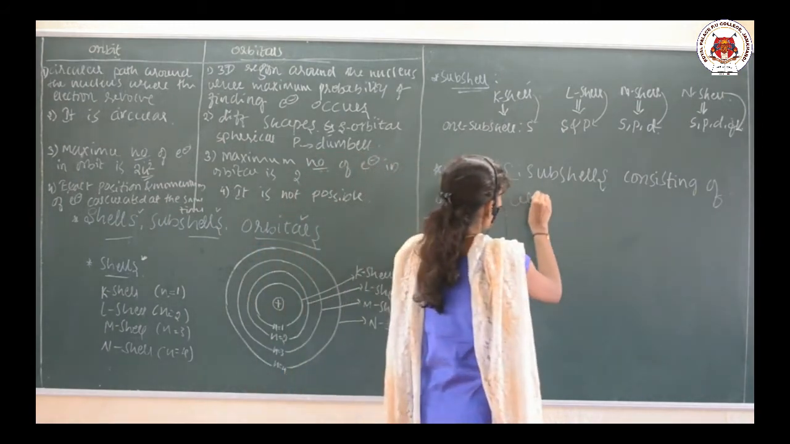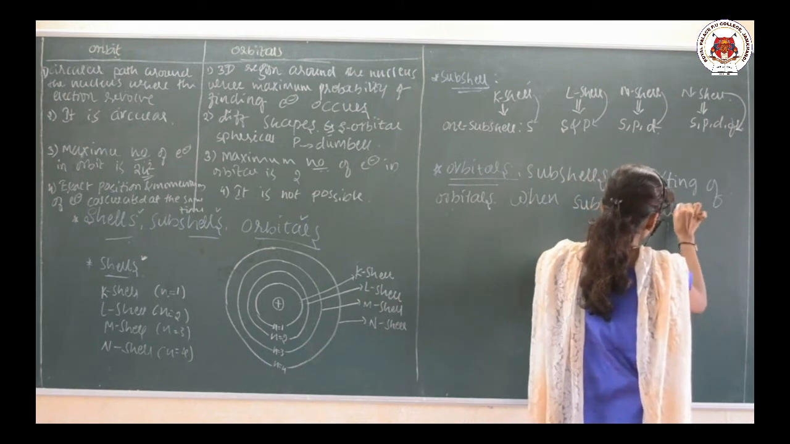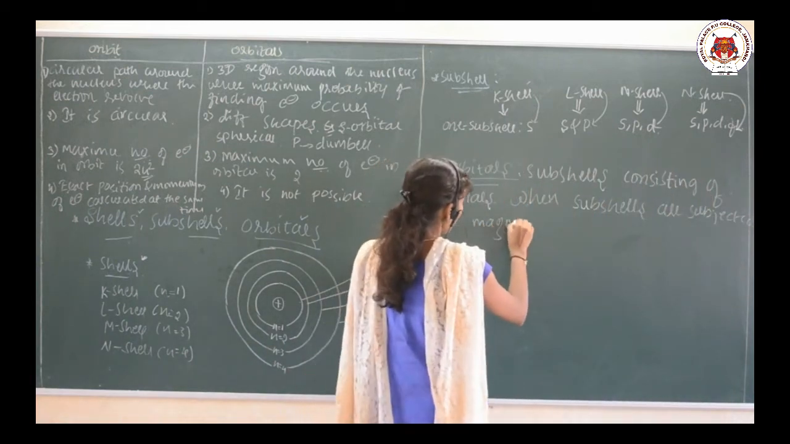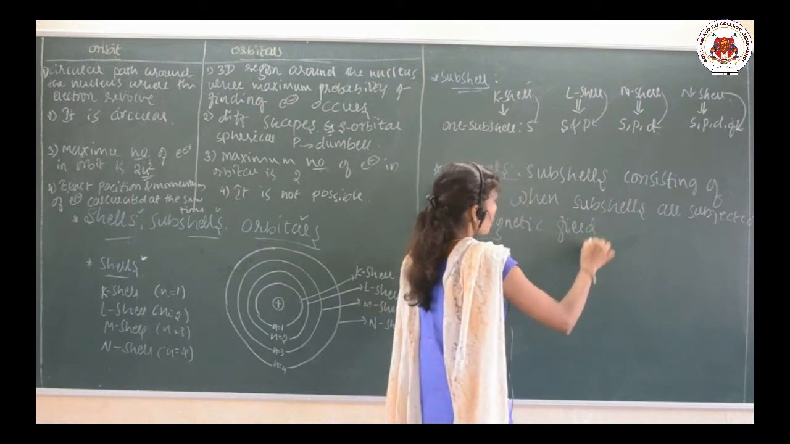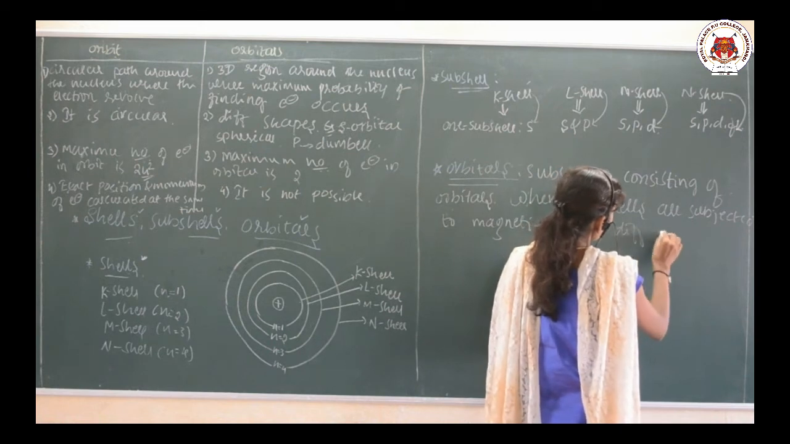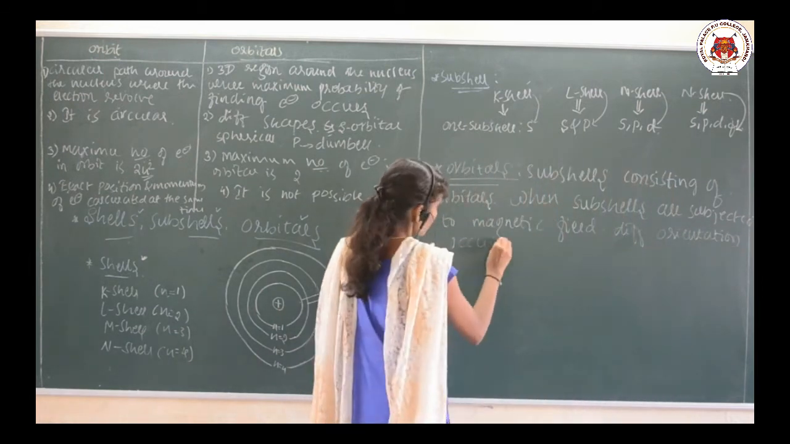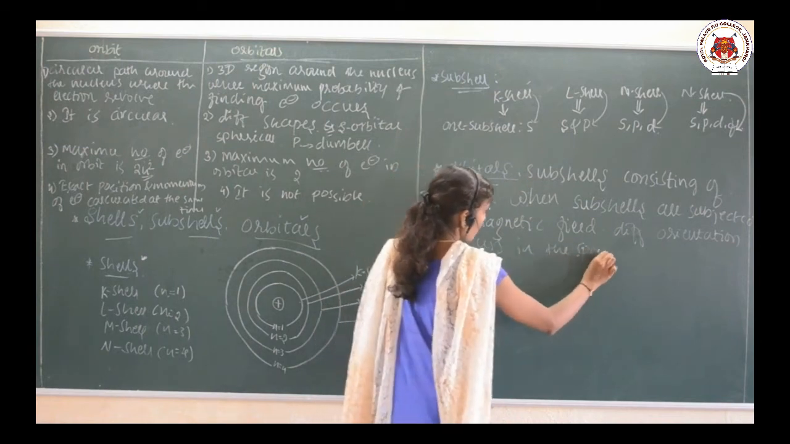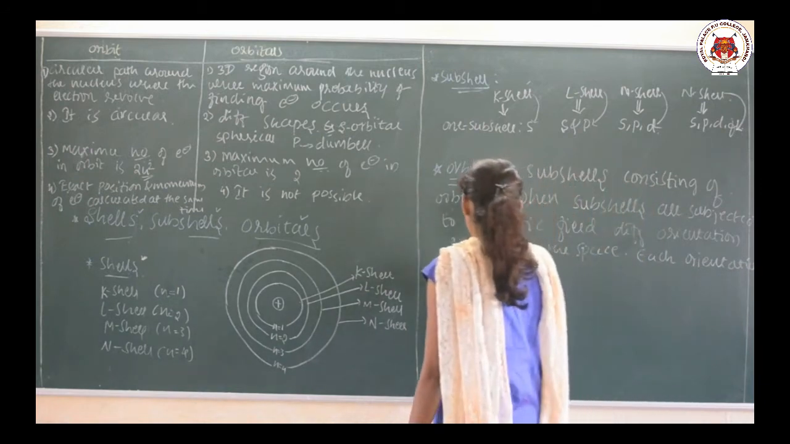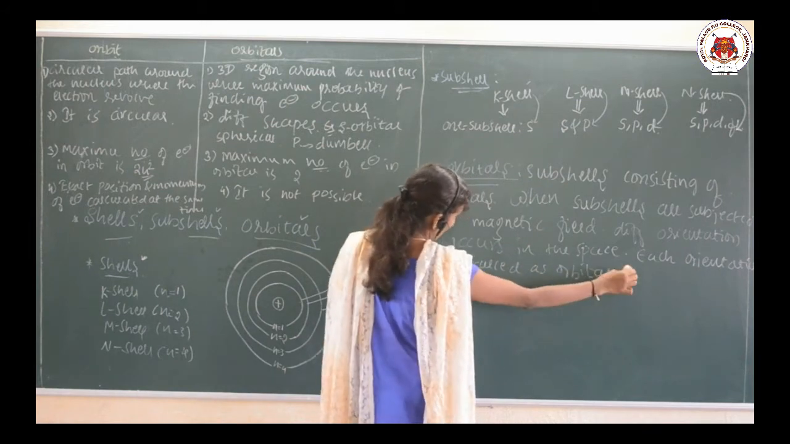Okay. When the subcells are subjected to the magnetic field, different orientations occur in the space. Each orientation is called an orbital.